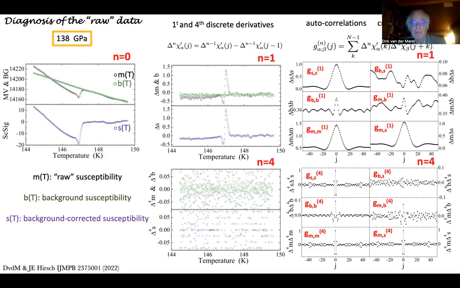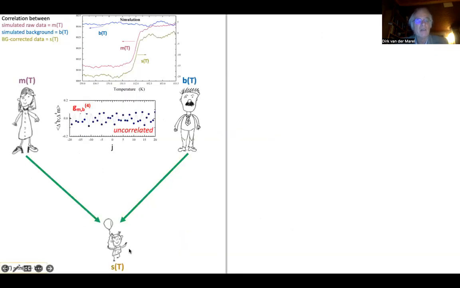Well, to illustrate that, I'll go one step further here and first show you a simulation of what we would expect. So this is a simulation. These are fake data that I faked myself, and I made something that looked a bit like the kind of data we are talking about. So I made an independent background curve having its independent noise from a measured curve which has a superconducting step and then different noise from this one. And I took the difference from those two to get this superconducting signal.